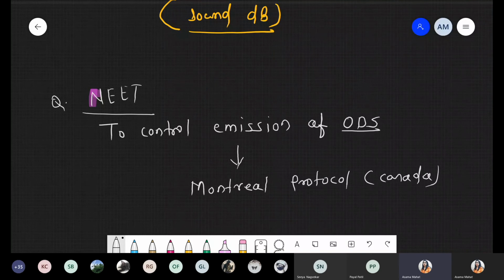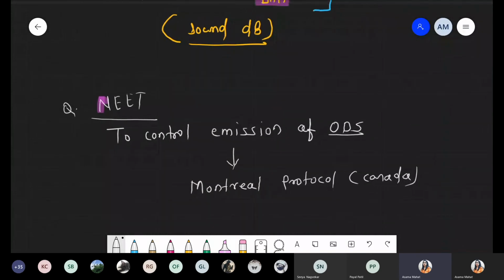Okay. So to control the emission of this ODS, one question, remember this point. As we saw in the case of biodiversity, to control biodiversity we have to remember the word summit, Earth Summit or World Summit, right? The same condition is there when we are controlling the emission of ODS, the ozone depleting substances. So remember the name of that protocol, that is the Montreal Protocol.